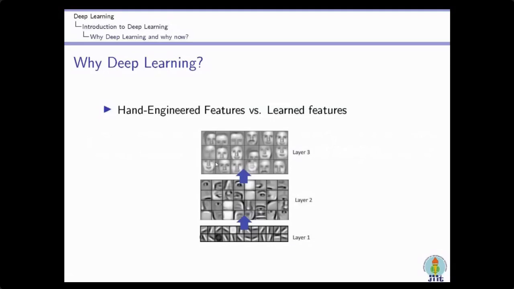Initially, whenever we perform any classification task or some identification task, we use traditional machine learning systems. In a traditional machine learning system, we have a set of input data, training data, and features play a very important role for the classification, or the accuracy and precision of your system.